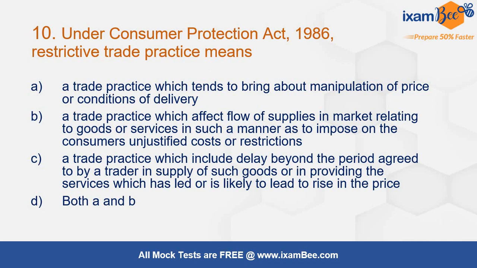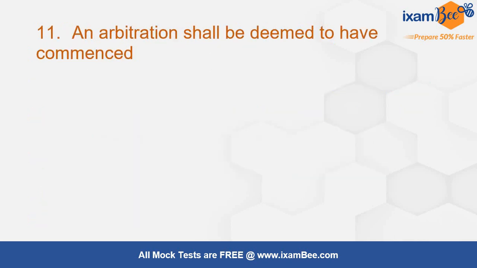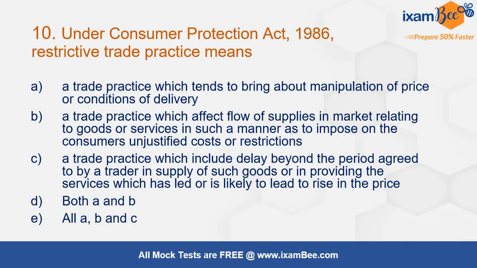Both A and B. A is talking about manipulation of price or conditions of delivery, and B is talking about a trade practice which affects the flow of supplies in the market, and it is imposed in such a manner that consumers are going to suffer due to unjustified costs or restrictions. So these both, or individually or all of the above. Both of these, along with the delay beyond the period that is agreed for delivery of goods by the trader, all these things all together. So this is what is the definition.